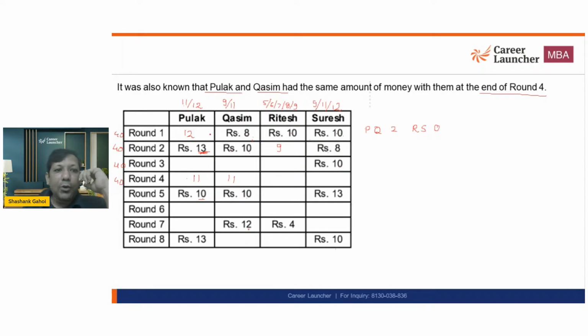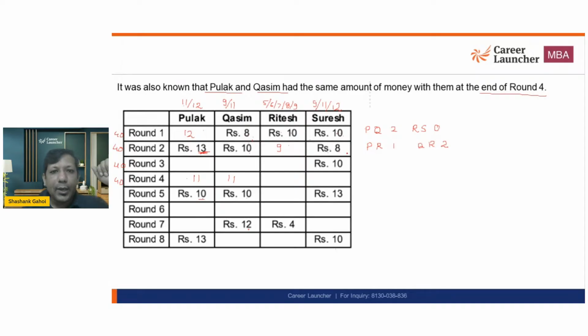Now Pulak won 1 rupee, Qasim won 2 rupees, Ritesh lost 1 rupee, Suresh lost 2 rupees. So basically Pulak is winning 1, Ritesh is losing 1. So Pulak and Ritesh must have a pair. So P and R must be a pair in that second round. And Qasim and Suresh must be another pair, and they must be playing with 2 rupees.